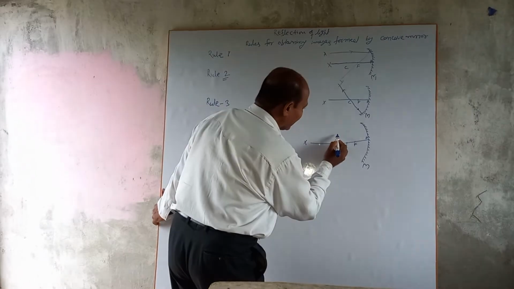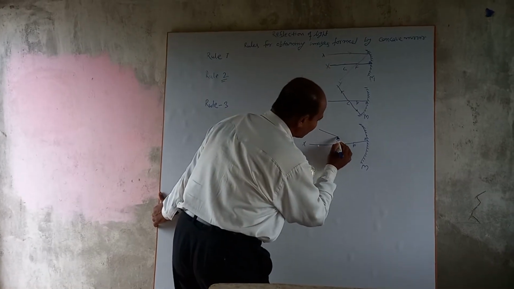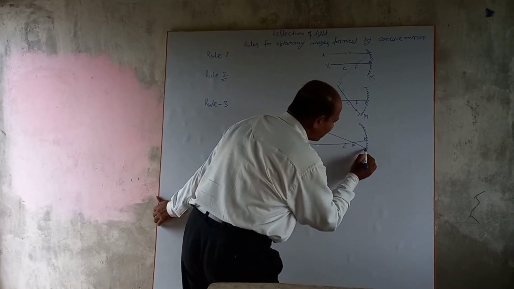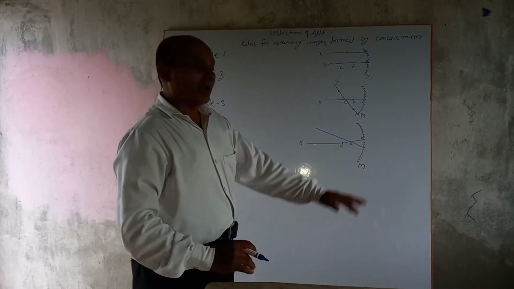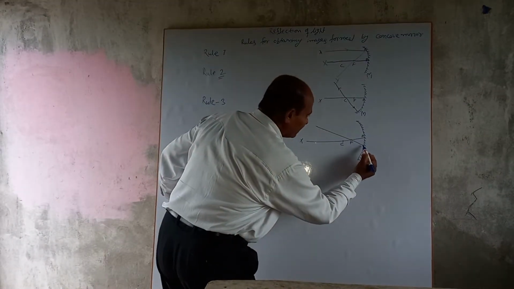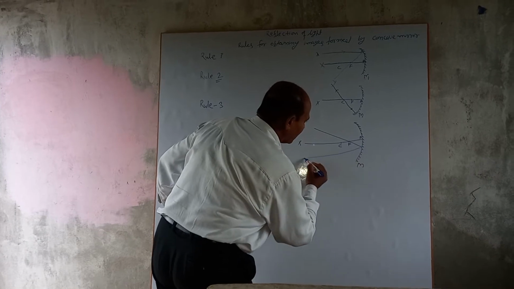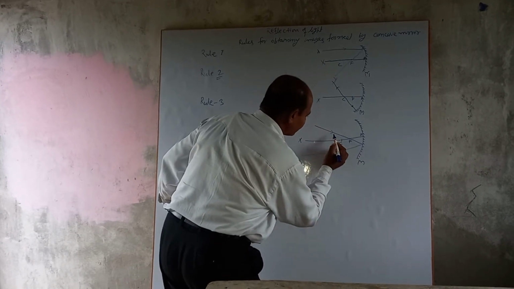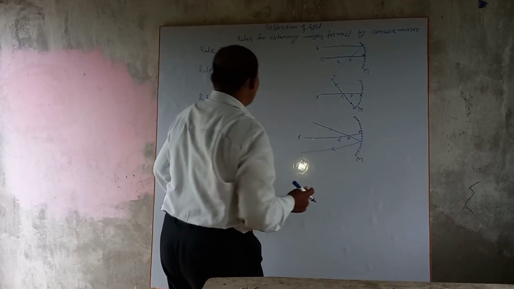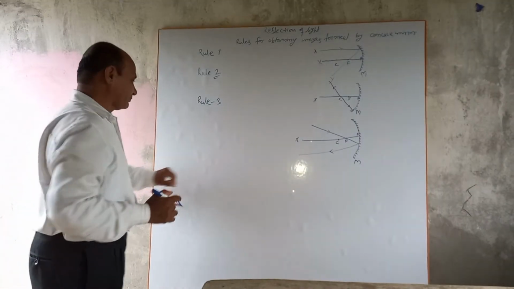An incident ray which is passing through the focus of the concave mirror, after reflection becomes parallel to the principal axis. This is rule number 3.